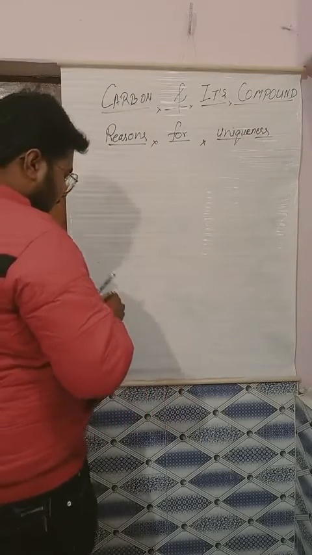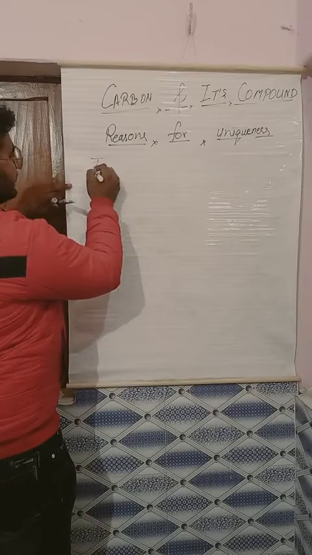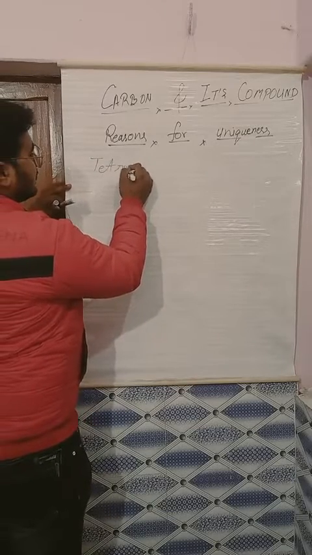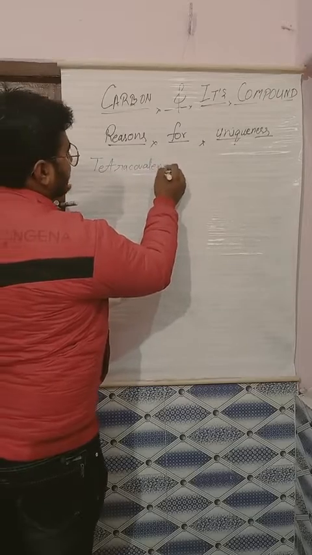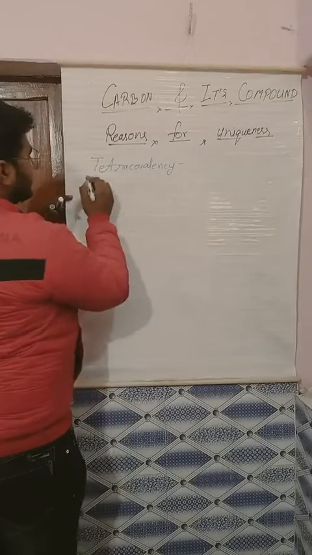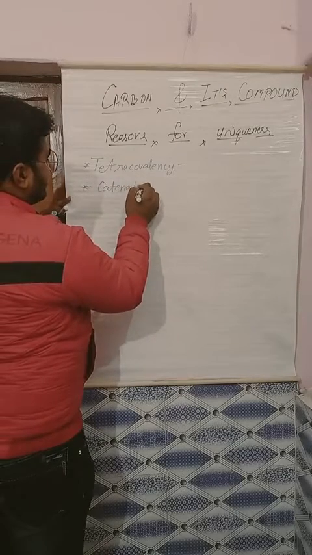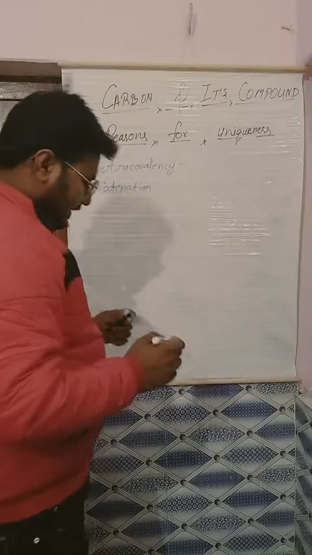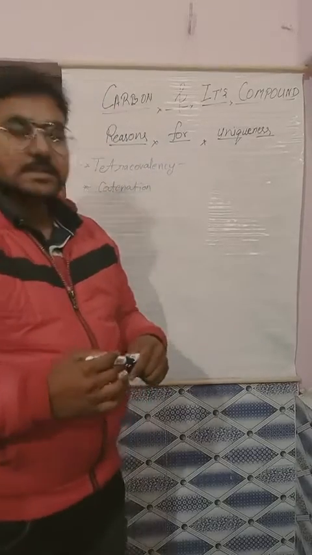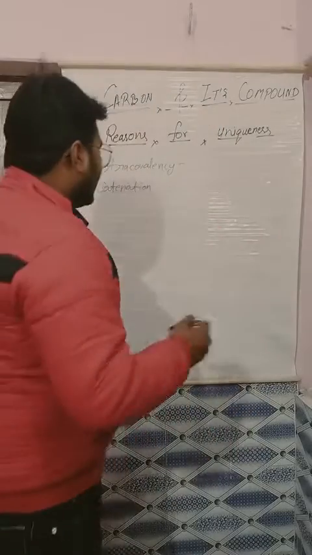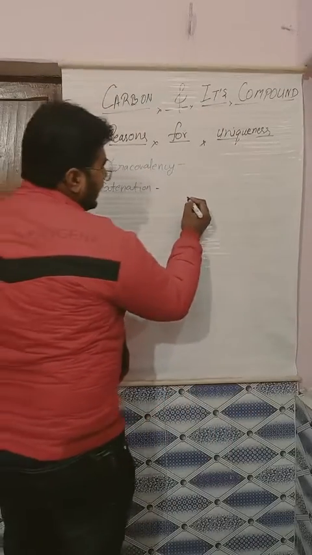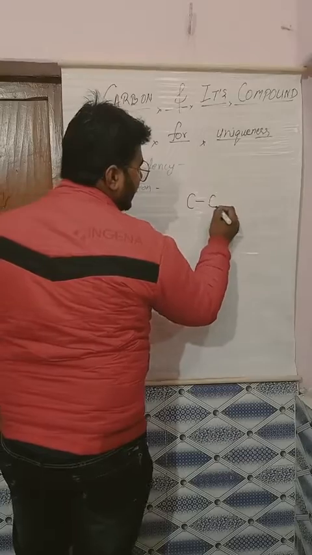So the first point of that was tetracovalency. That is already finished. Next is catenation. Okay. What is catenation? So catenation simply refers to the property in which direct bonding of the elements is shown. That is called catenation. For example, as we are talking about carbon, here we will see that sometimes carbon is bonded with carbon,